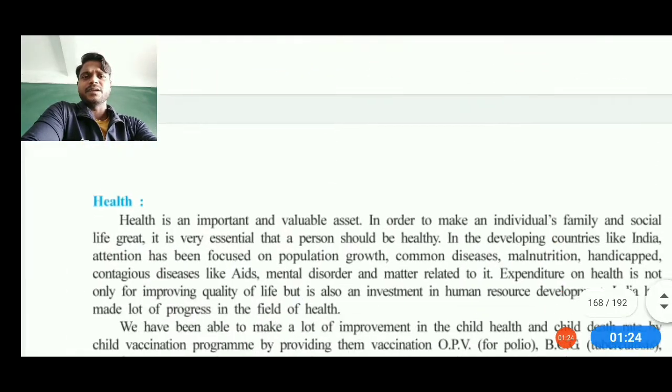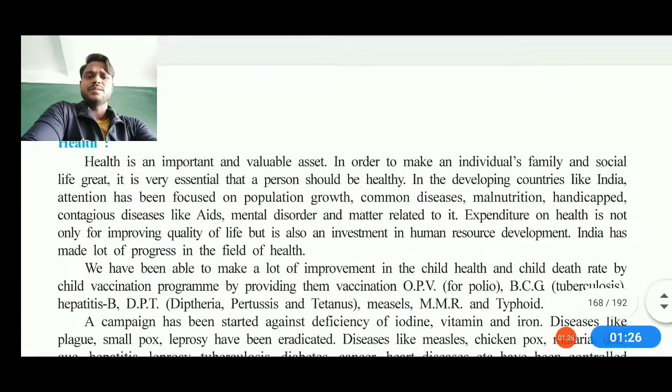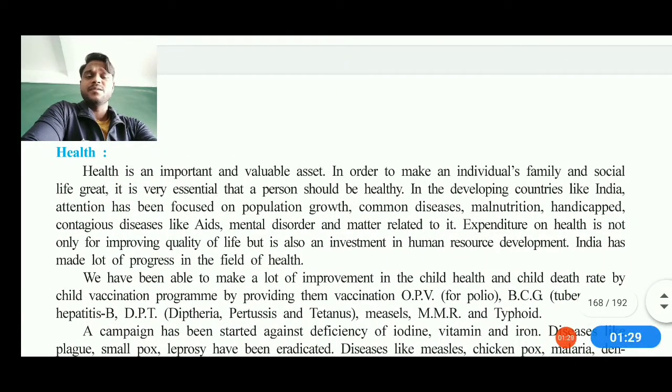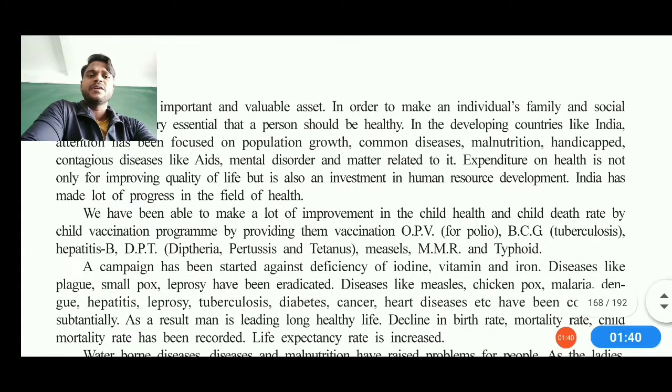As we move further, today we are going to focus on health. Generally, health is an important valuable asset in our daily lifestyle, for individuals and the family, and it is our basic need, because without health we are not going to survive. We have made a lot of effort improving child health and reducing child death ratios, with vaccinations for DPT, diphtheria, tetanus, measles, MMR, typhoid, BCG for tuberculosis, and lots of kinds of OPVs also.